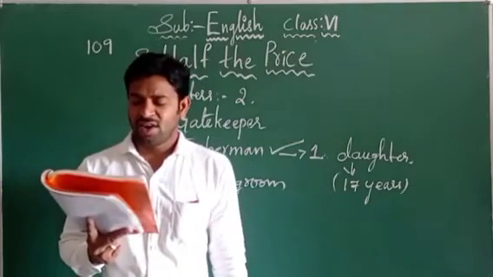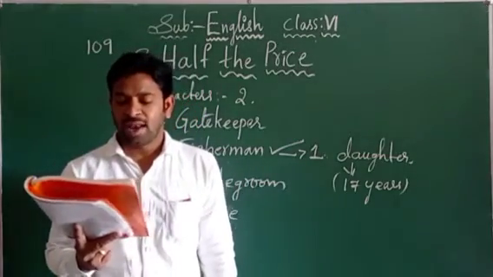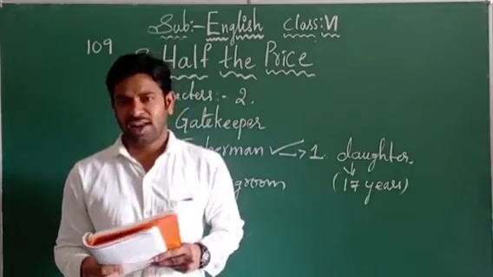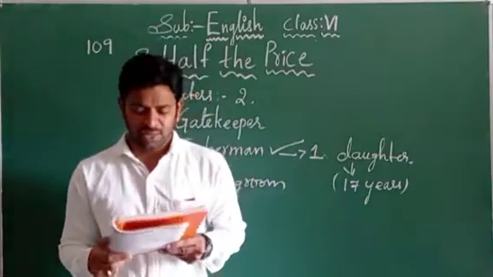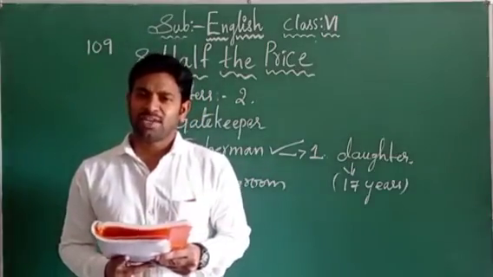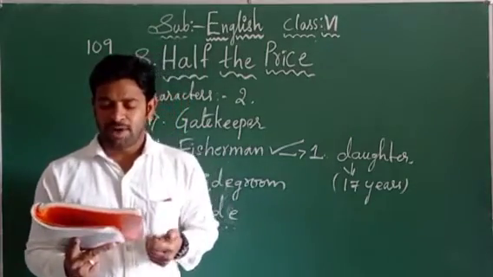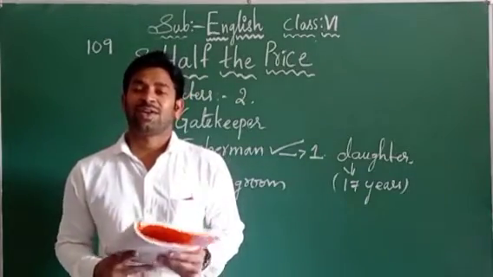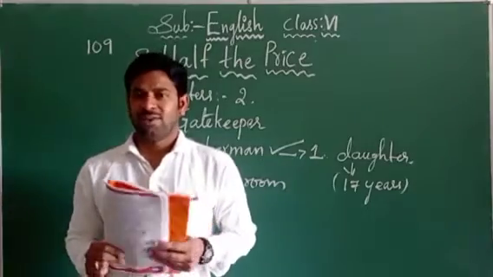A big fish fell into his net, and he immediately set off for the Raja's palace with great joy. So one day the fish was caught in the fisherman's net, and he took the fish to the Raja. But one problem was created when he went to meet the Raja. What is the problem? But at the palace gate, the gatekeeper stopped him. Okay, so the gatekeeper stopped him. For what purpose, children?